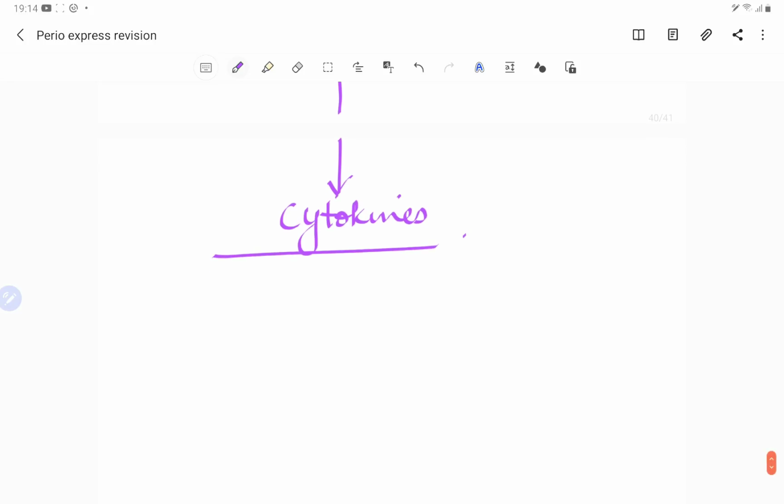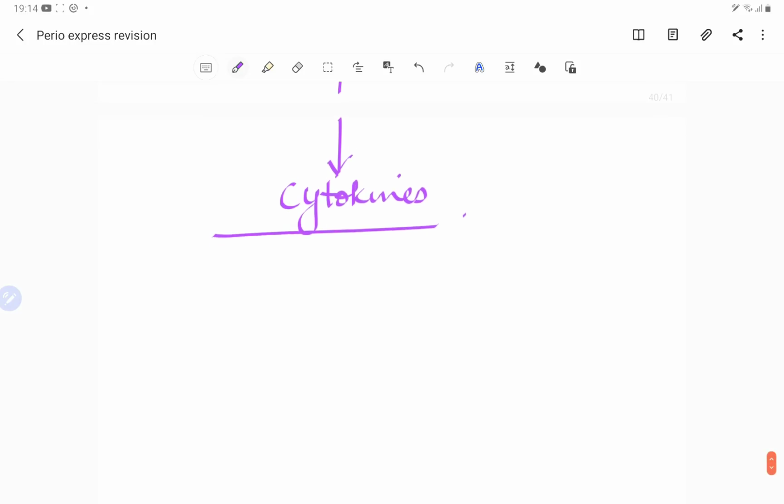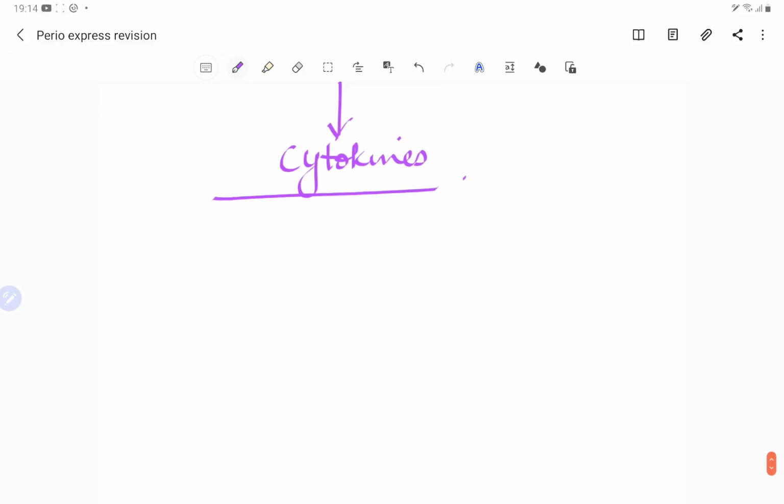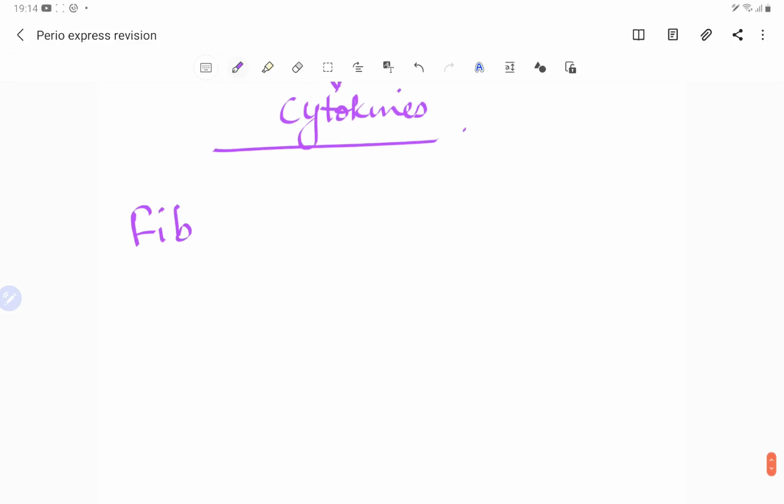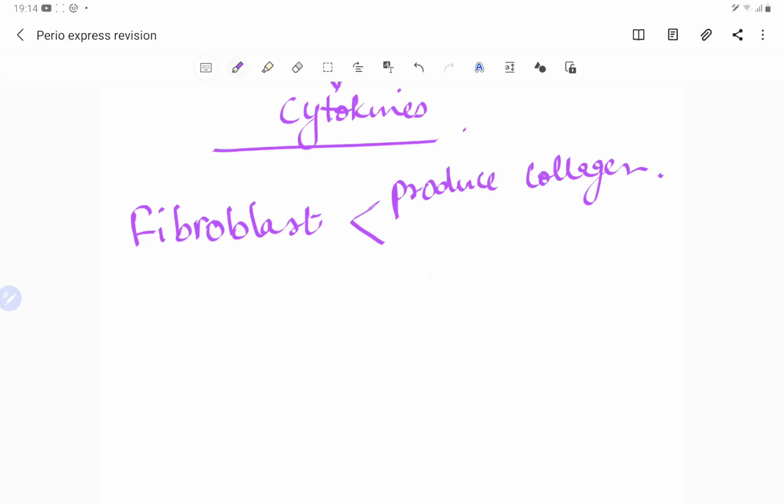See, there are fibroblast, osteoclast, right? Destruction process going on. Collagen. Now fibroblasts are the cells, let me tell you this first, which also produce collagen, and which also destroy collagen.